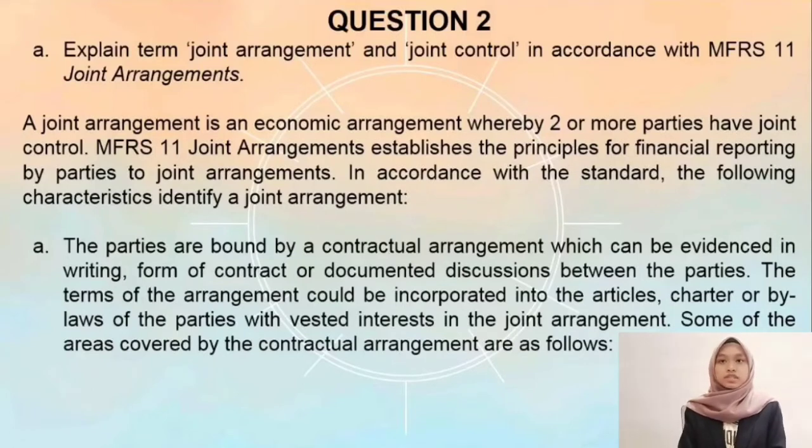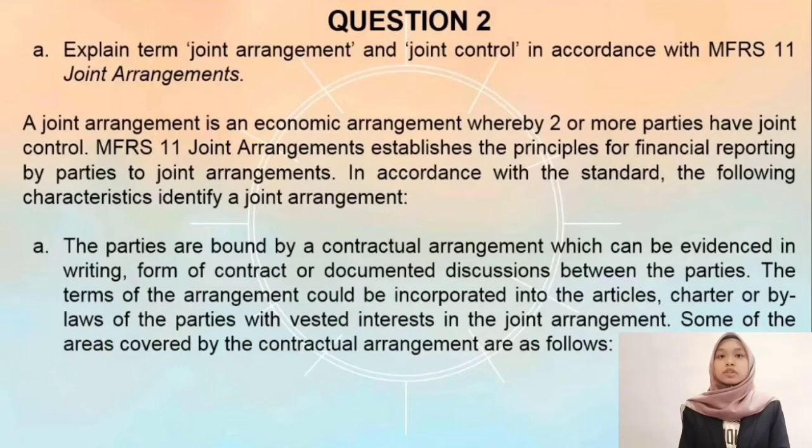Okay, next is question 2. Explain the terms joint arrangement and joint control in accordance with MFRS 11 Joint Arrangements. A joint arrangement is an economic arrangement whereby two or more parties have joint control. MFRS 11 Joint Arrangements establishes the principles for financial reporting by parties to joint arrangements.